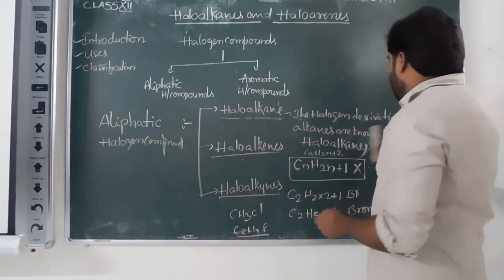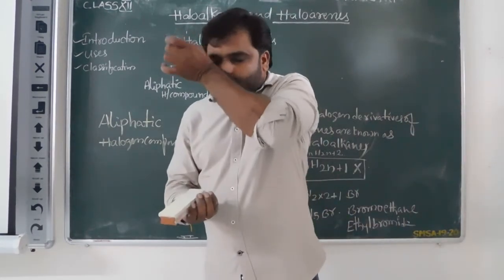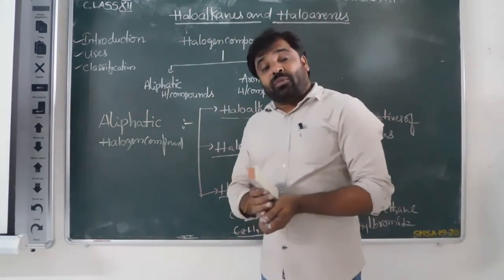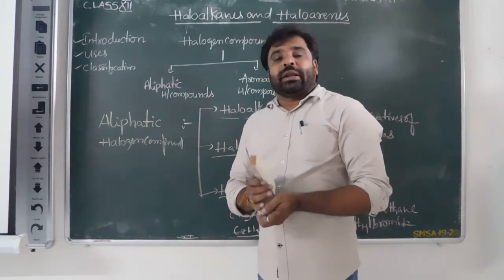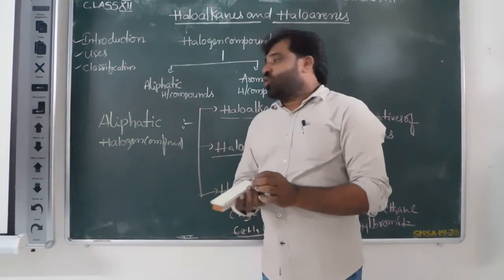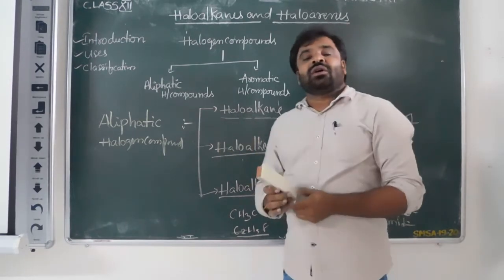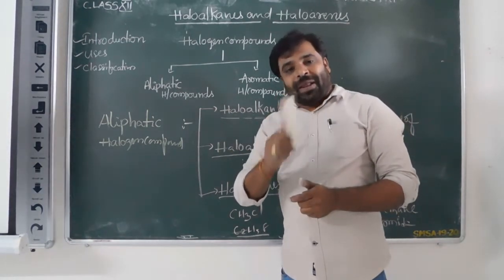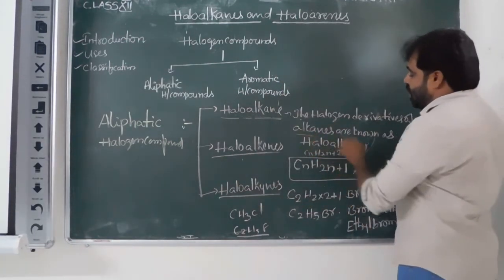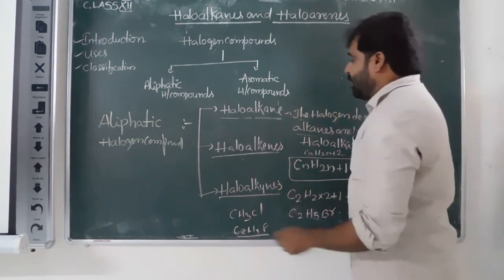Clear? These haloalkanes are obtained by the replacement of one or more hydrogen atoms of aliphatic hydrocarbon by the equal number of halogen atoms to form haloalkanes.